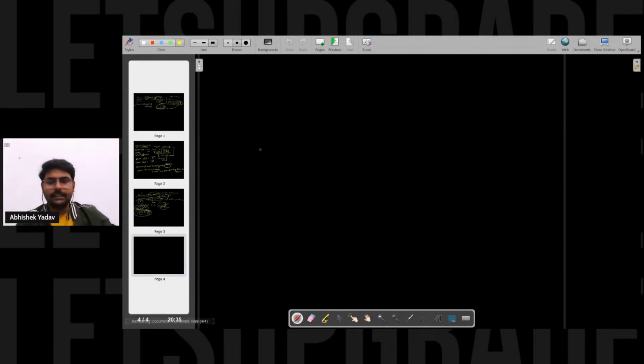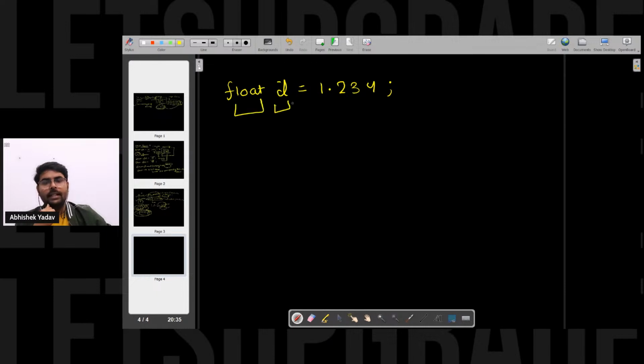No, right? So let's see how float and double are stored behind the scenes, right? So you are saying, hey, in order to store float, what do I have to do? I have to write float, right? And after that, let's assume this is D is equal to 1.234, this one. Okay, so this is the syntax: the float keyword, after that the name, this is my data type, and this is the data, right?